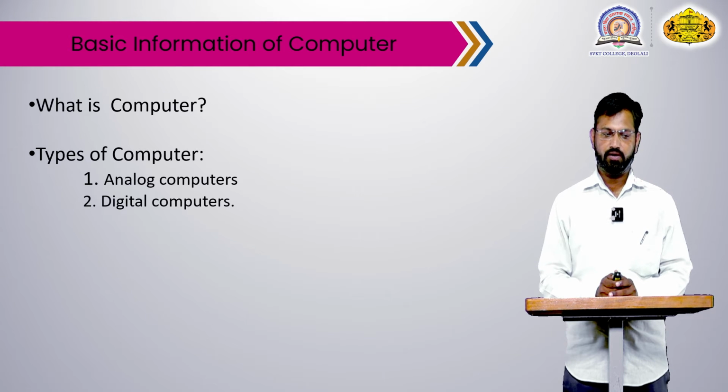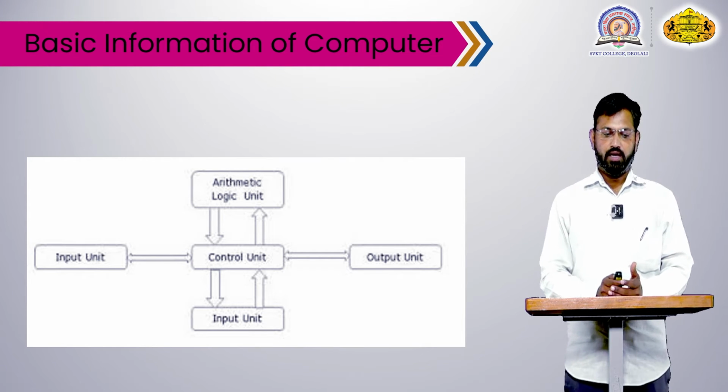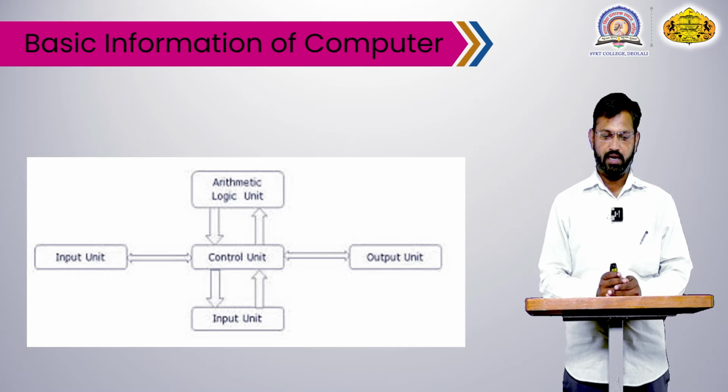Types of computers. An analog computer is used to process analog data. A digital computer processes input data. A computer has three parts. First, the input units. Input devices are the keyboard, joystick, floppy disks, and hard disks.